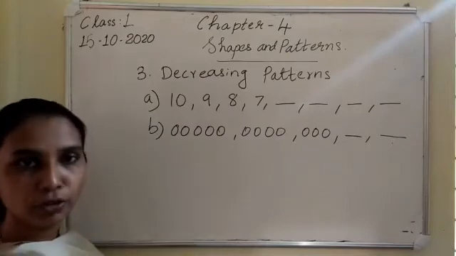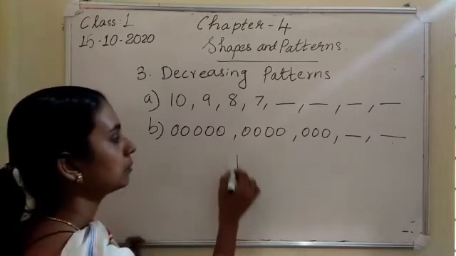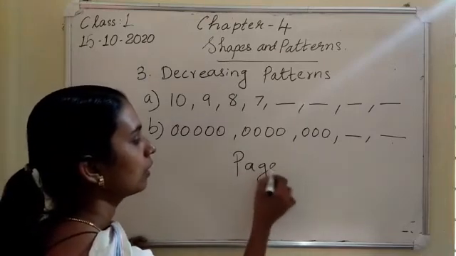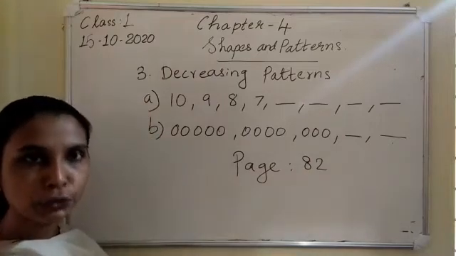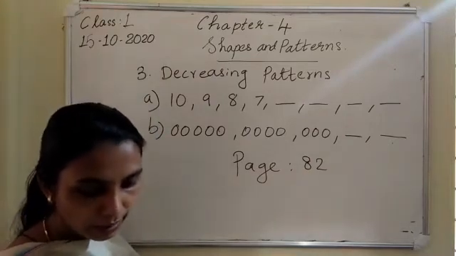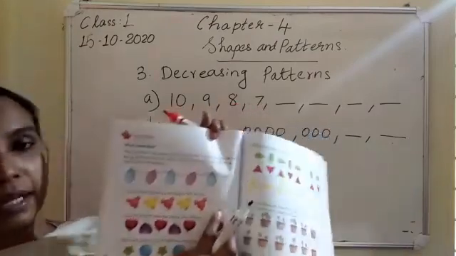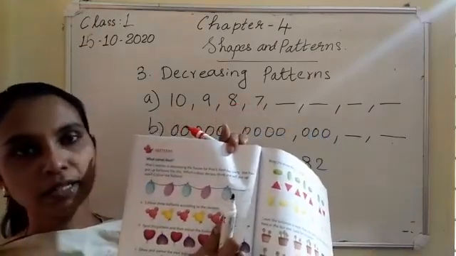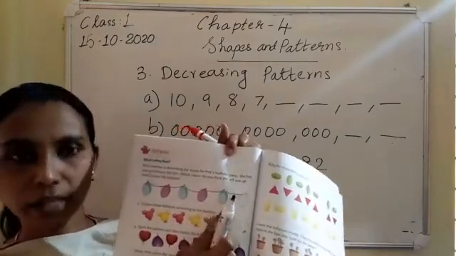Then all of you take your textbook, page number 82. Look at these balloons, colors. According to the color, you can color it. These colors are given in an order. Color it.